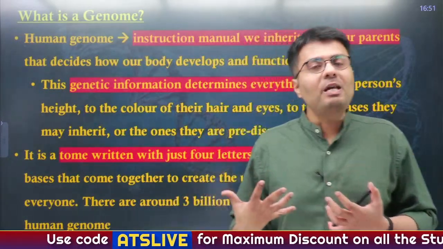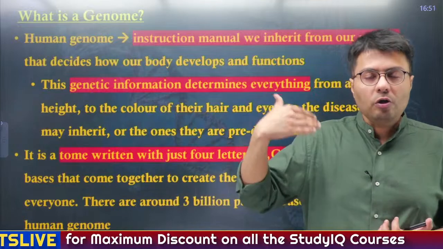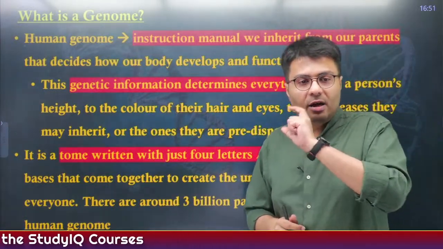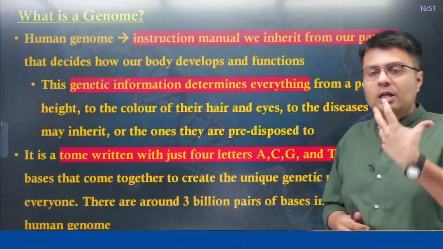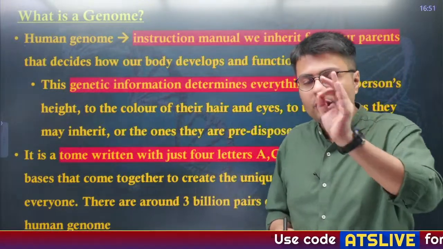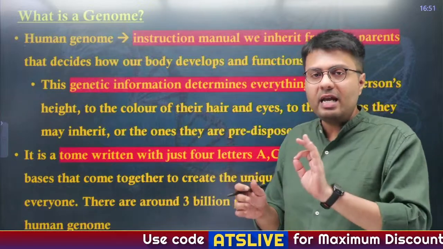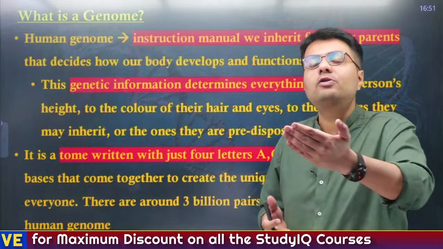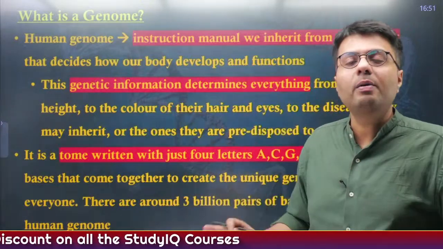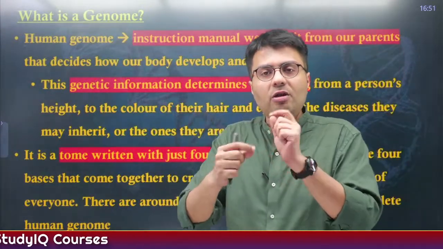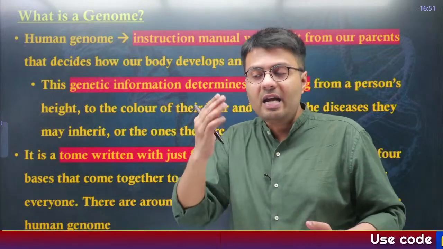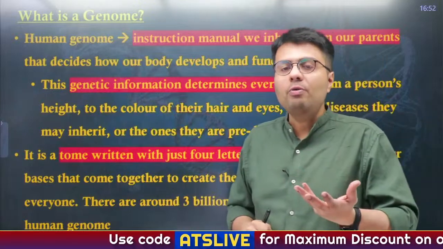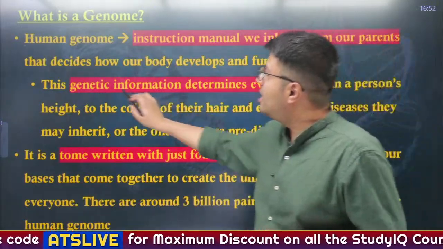Now, let us very briefly understand what is a human genome. Human genome is basically an instruction manual that we inherit from our parents, right? Now, we humans are made of DNA, right? So the arrangement of the nucleotide bases in our DNA is what determines our genome sequencing. All of us humans have DNA, right? But the ways in which the nucleotide bases are arranged in our DNA is different for different individuals, right? And this arrangement of nucleotide bases determines our genetic information.